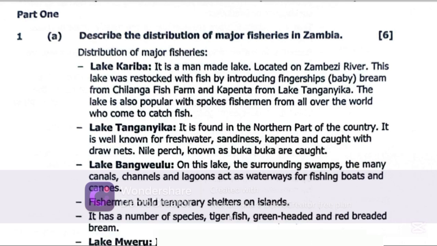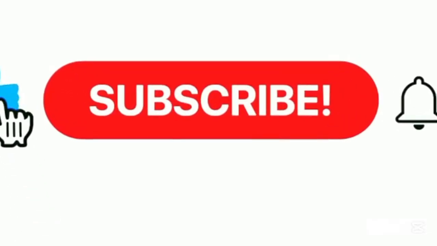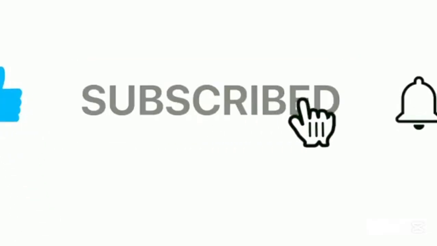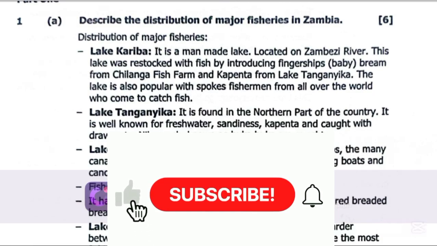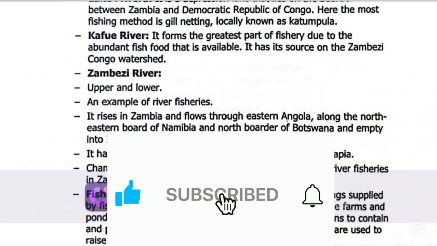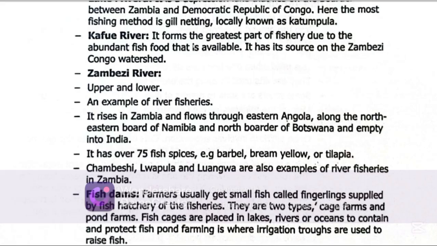Then we can also talk about Lake Mweru, which is another fishery shared by Zambia and Democratic Republic of Congo. You can talk about Kafue River, which forms the greatest part of the fishery due to abundant fish food that is available.